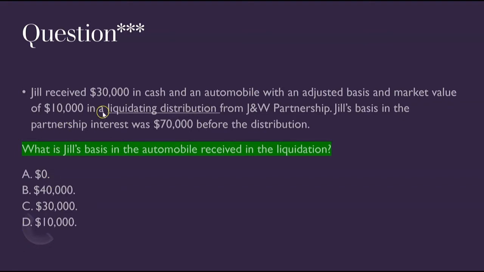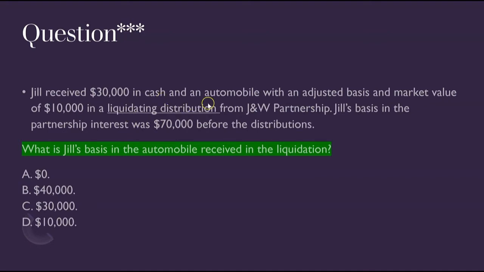Jill received $30,000 in cash and an auto with a basis and market value of $10,000 in a liquidating distribution from J&W Partnership. And what do they want to know? What's Jill's basis in the auto received in the liquidation? So she got $30,000 in cash and she got the car. The car had a basis and a market value of $10,000. It was a liquidating distribution from a partnership. Now, very important, her basis in the partnership interest before the distributions, $70,000. So she's starting out with a $70,000 basis, and it's a liquidating distribution.